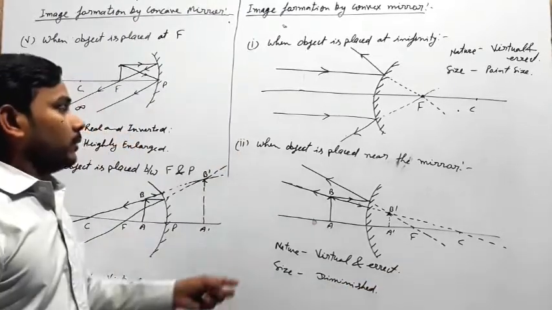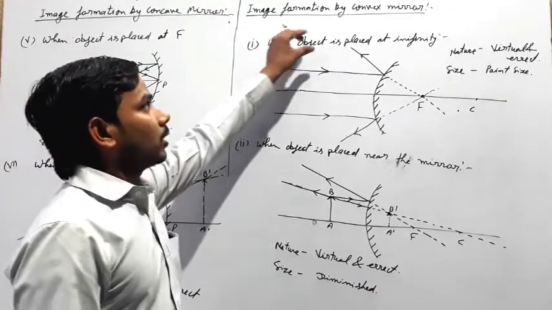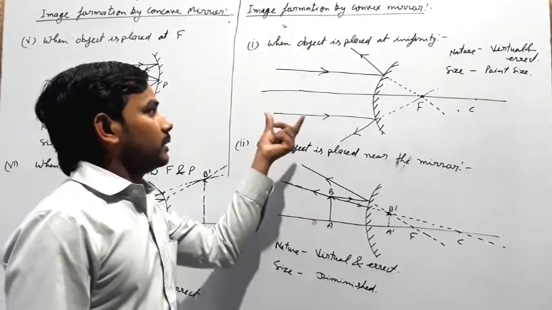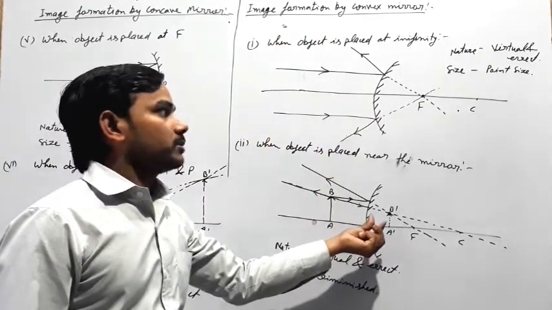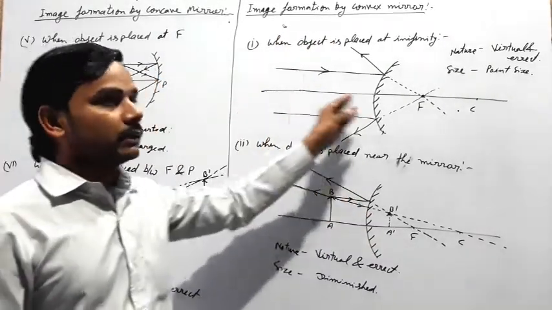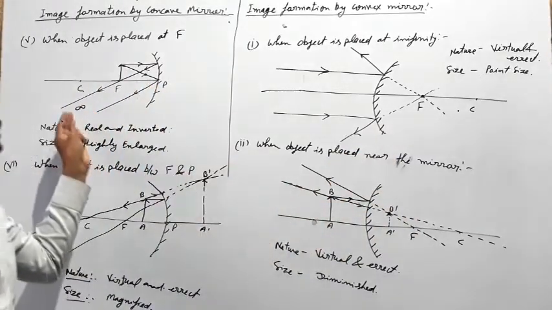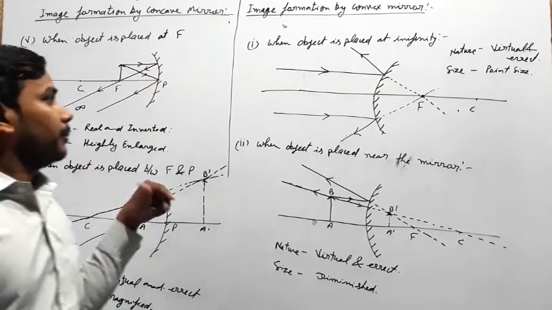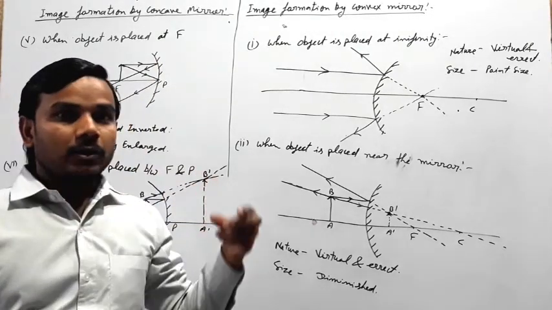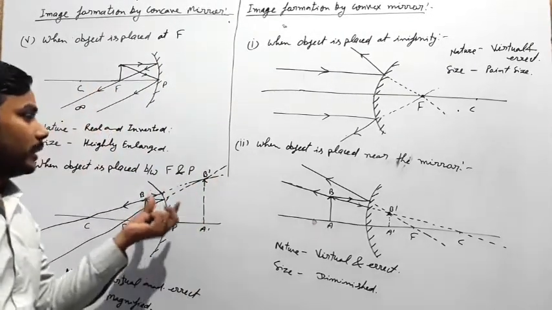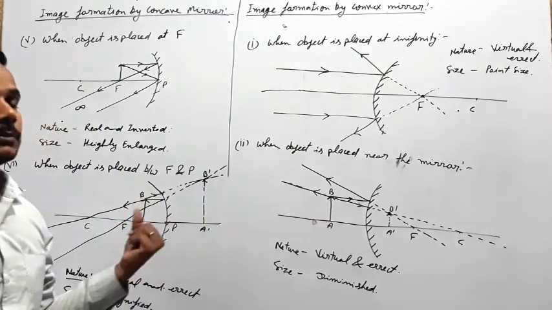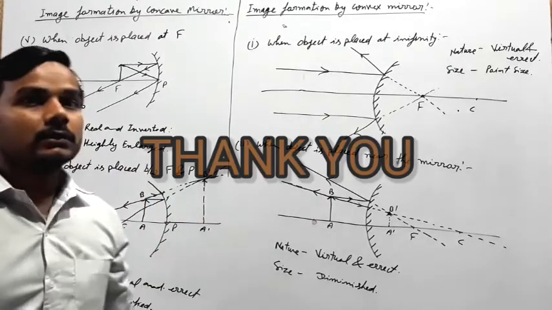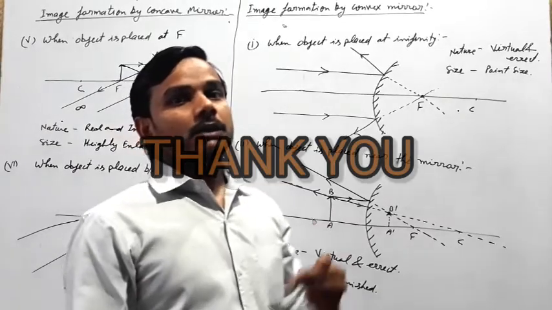So in a convex mirror there is only a virtual and erect image, and it is always smaller than the object. But in a concave mirror, the image can be magnified or smaller than the object, and virtual or real; both conditions are possible. So this is all about the image formation by spherical mirrors.